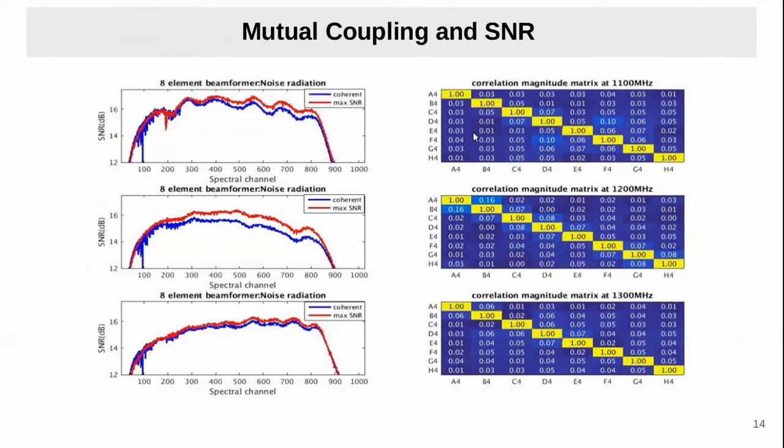So here we see in the first plot, at 1100 megahertz, there is less mutual coupling, so coherent and max SNR beam SNR do not differ much. There's not much improvement in max SNR. But in the second plot, at 200 megahertz, the mutual coupling is large, and you can see a sufficient improvement in the SNR.